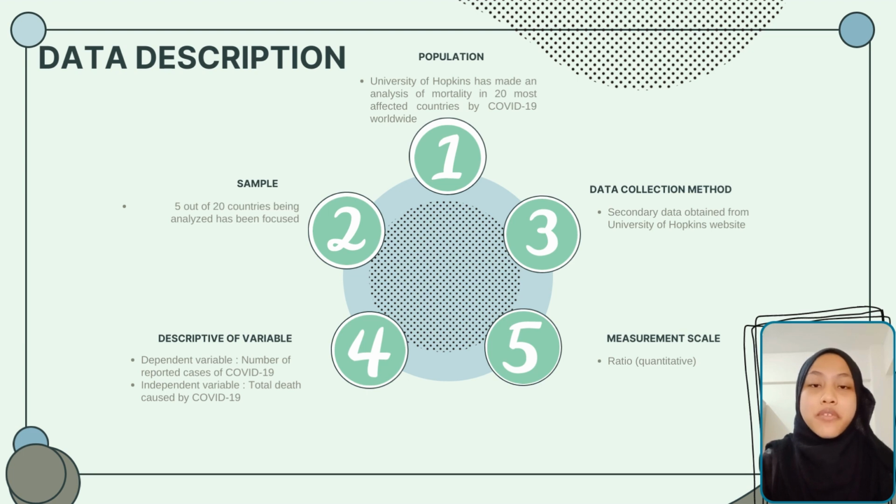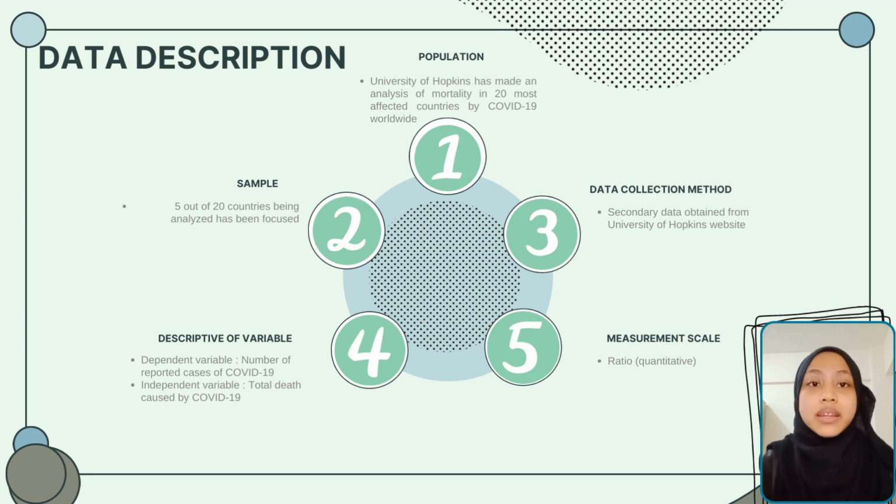Firstly, Johns Hopkins University has made an analysis of mortality in the 20 most affected countries by COVID-19 worldwide. So that will be our population. While the sample of the study is 5 out of the 20 countries being analyzed. Next, the data was obtained from research on the Johns Hopkins University website. Hence, the data is secondary data. The study was carried out to find the relationship between the number of reported cases and total deaths caused by COVID-19 in 5 countries, which are Greece, Canada, Malaysia, Thailand, and Slovakia.